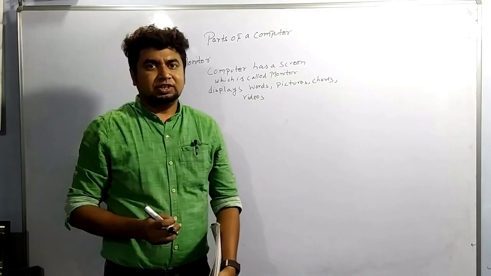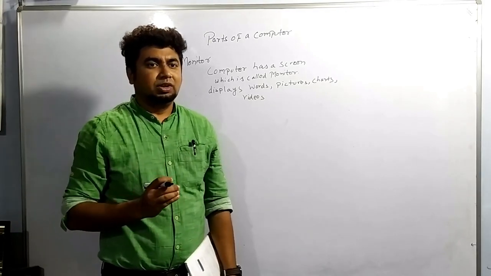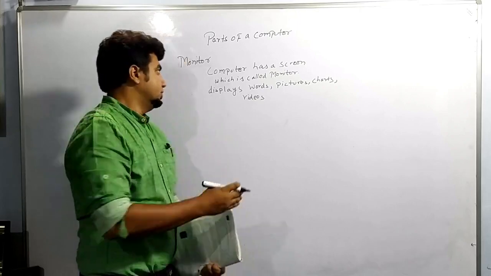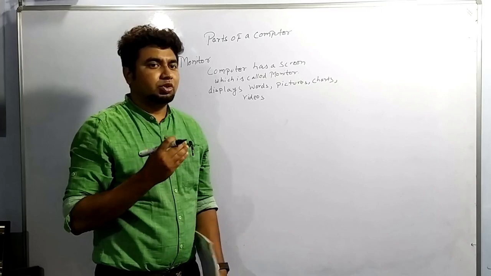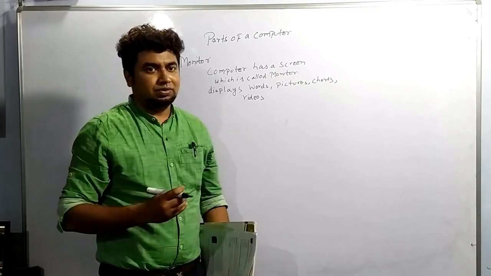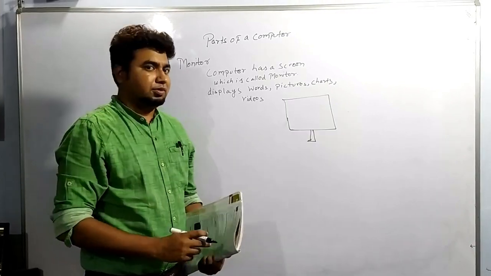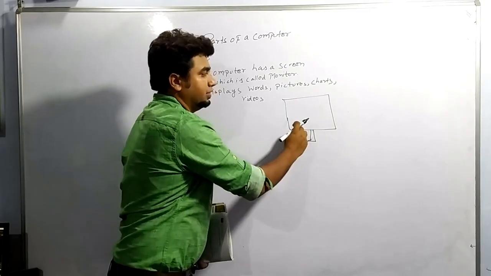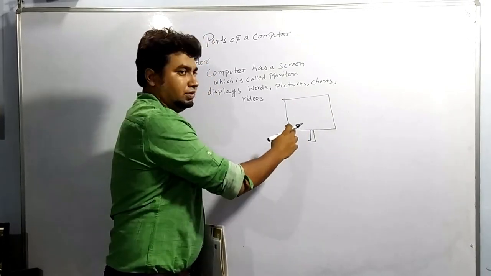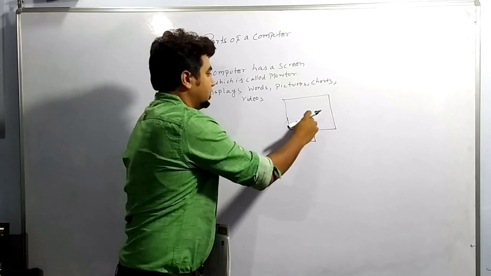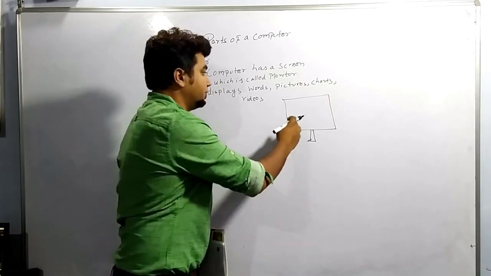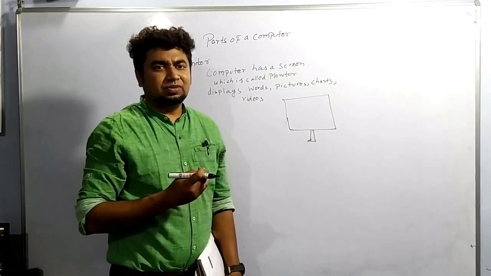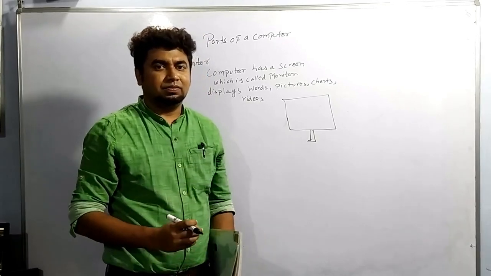When we are watching any cartoon or a film, we are watching it on a screen, which is known as the monitor. This is a colorful screen. Mostly the screens now are colorful, but earlier we had black and white screens.